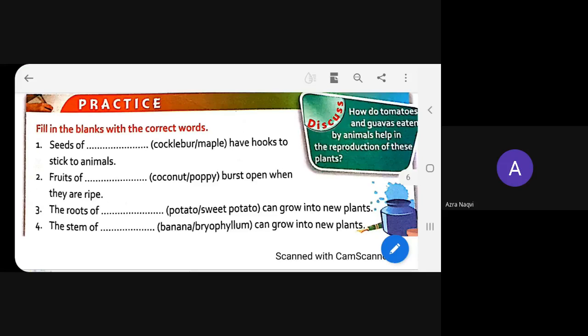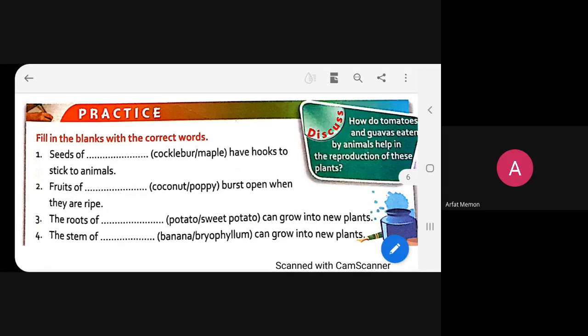So I want the first FB. Mohammed Safiq, please read, beta. Yes, ma'am. Please read the first FB and give the answer. Number 1: Seeds of dash have hooks to stick to animals.